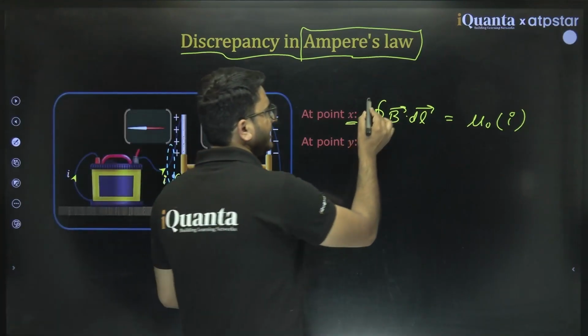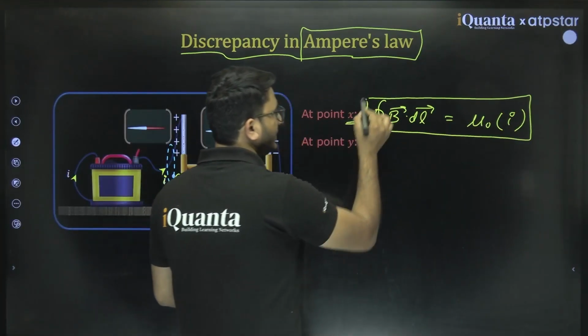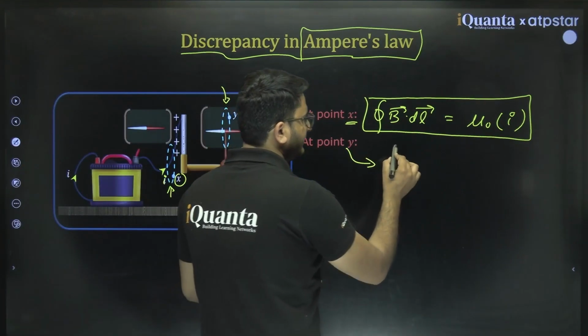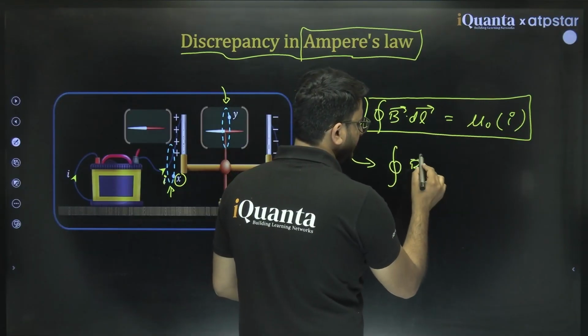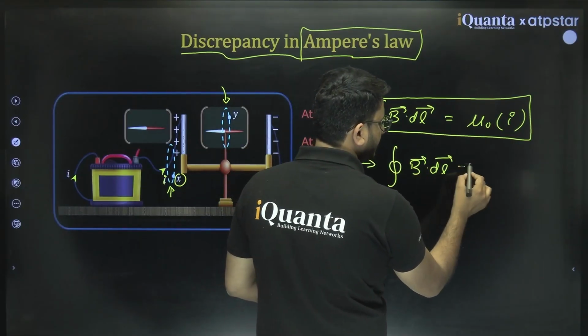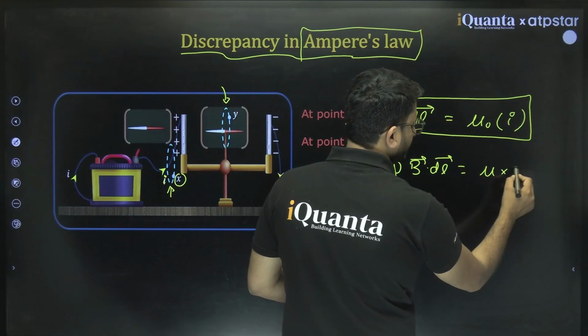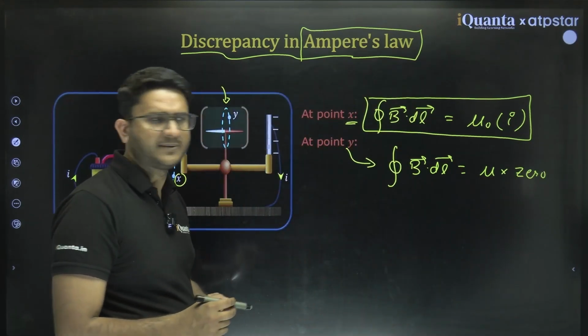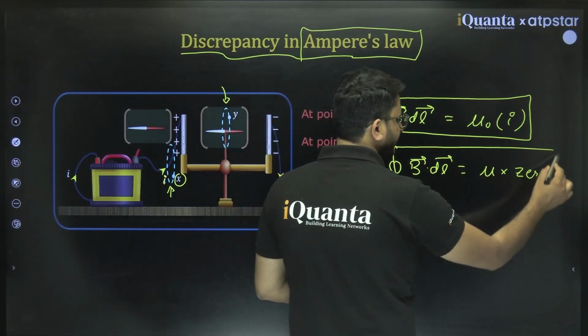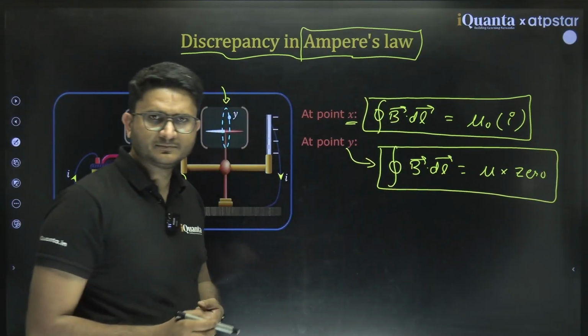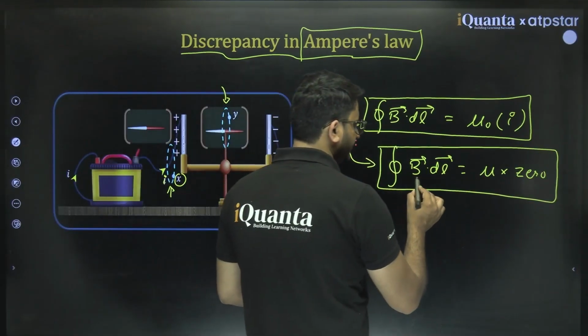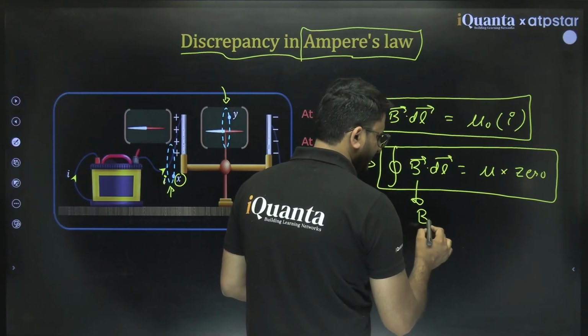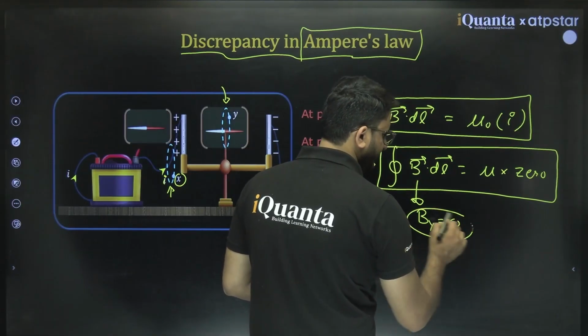So this is valid for x. But for y, the integral of B dot dl is equal to mu naught times 0, as per Ampere's law. This simply means B at y must be 0.